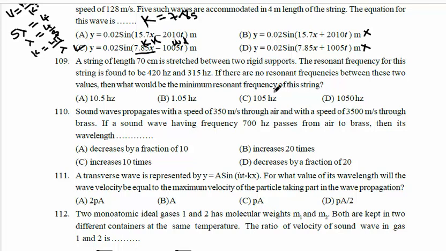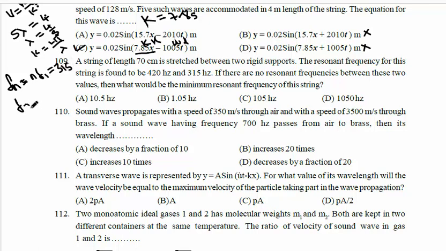So here the resonant frequencies obtained are 315 and 420. Now Fn equals Nf1, the resonant frequency. Fn is given as 315, the first frequency.